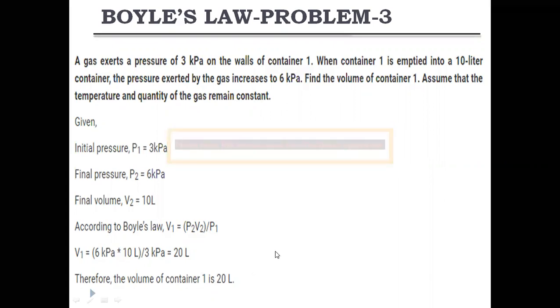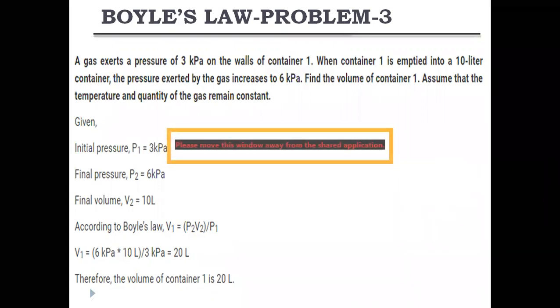So this is how to solve problems using Boyle's law. In all the problems, if we observe, they had given us to assume that the temperature and quantity of gas remain constant. The only law in which the temperature and quantity of gas remain constant is Boyle's law.